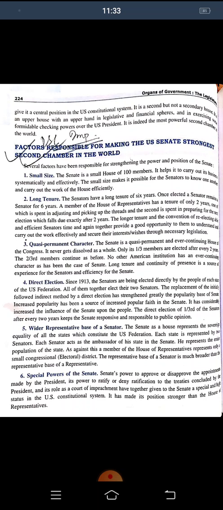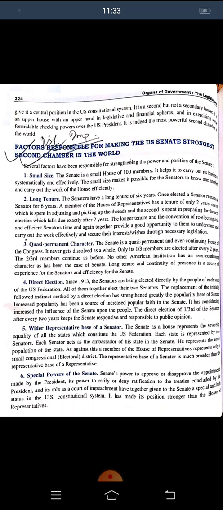Next is a long tenure. The senators have a long tenure of 6 years. Once elected, a senator remains a senator for 6 years. A member of the House of Representatives has a tenure of only 2 years.